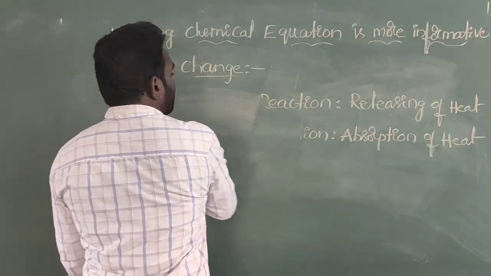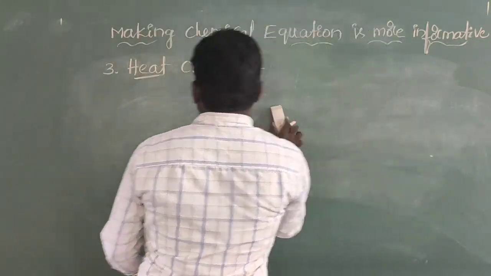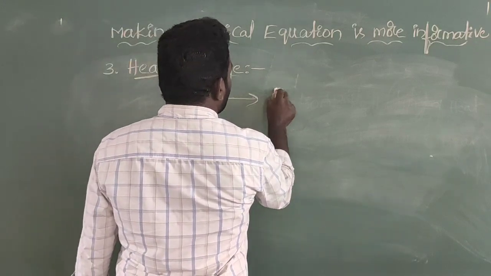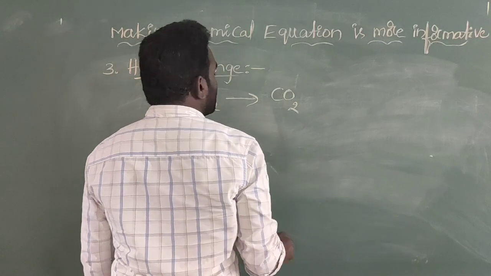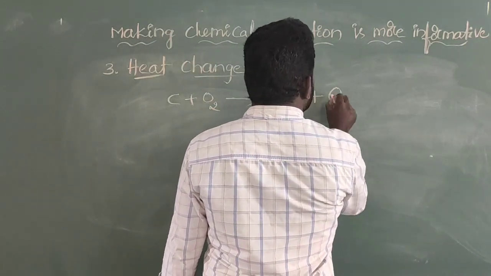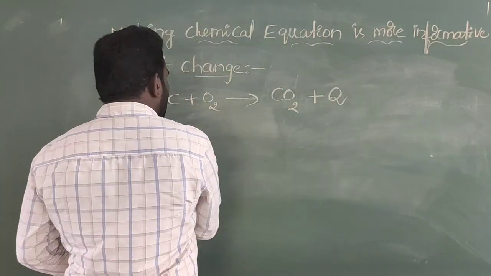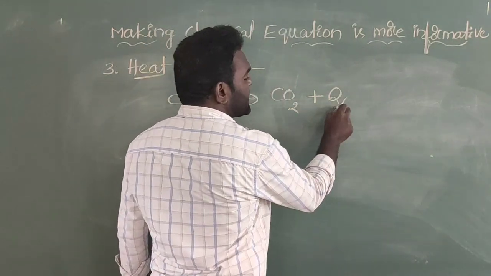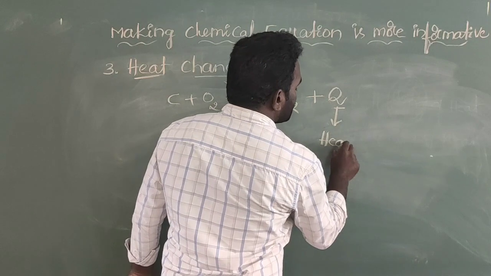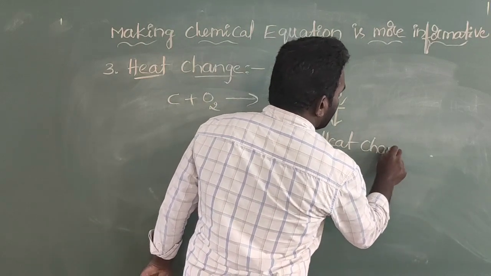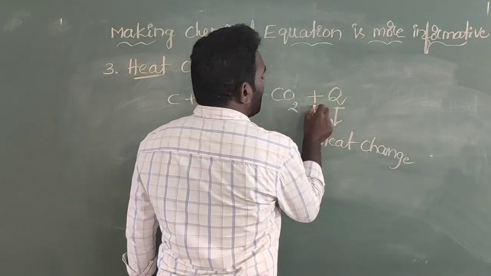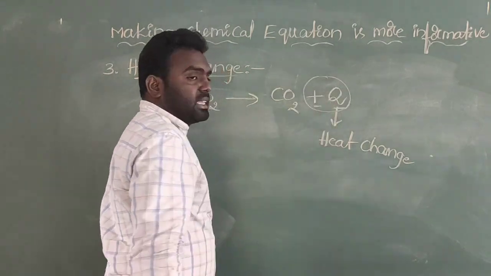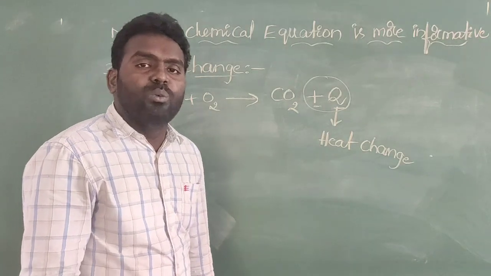See here, I am writing one equation: C plus O2 gives CO2, and here we write plus Q. Here Q indicates a heat change. Q is representing a heat change. On the right hand side, a positive sign, we write the Q.